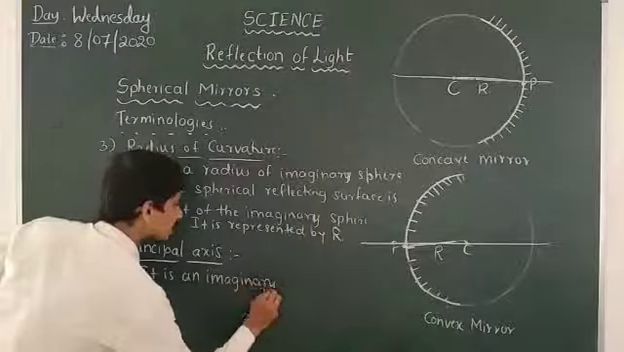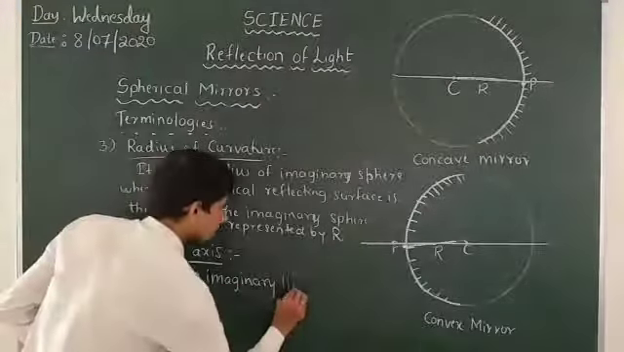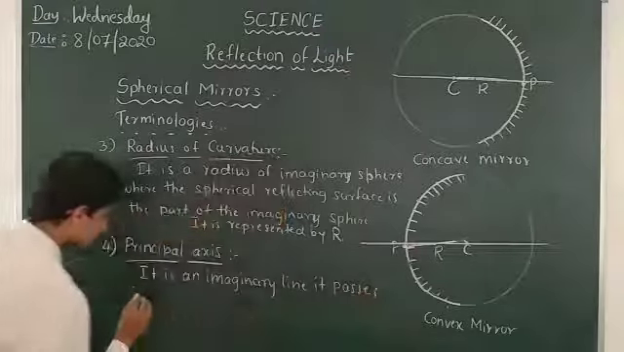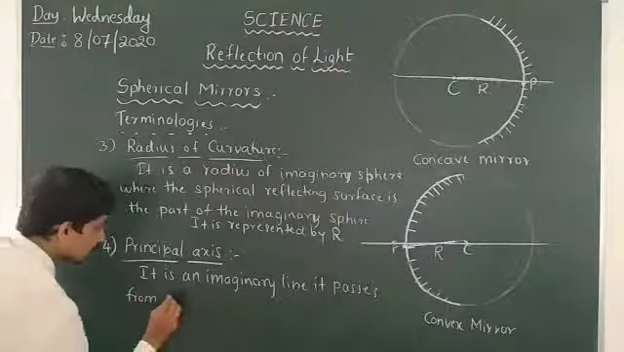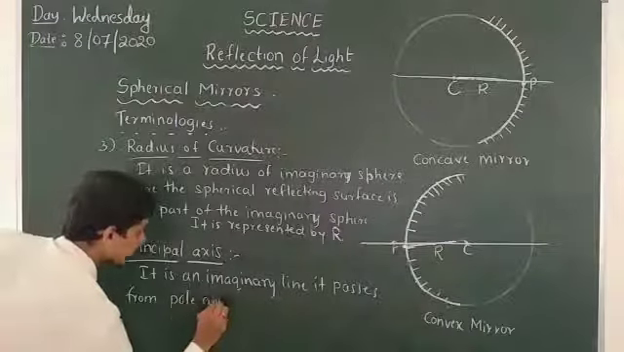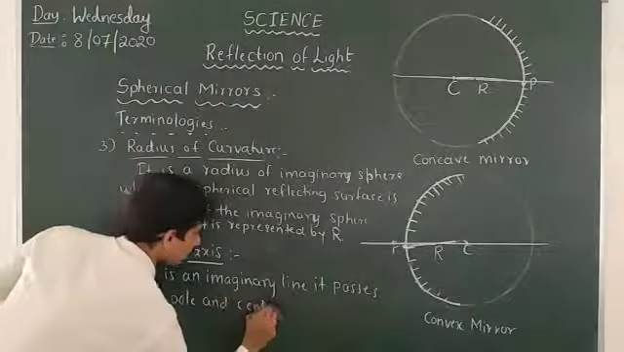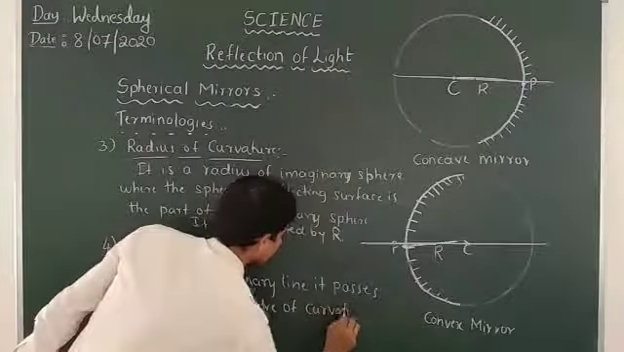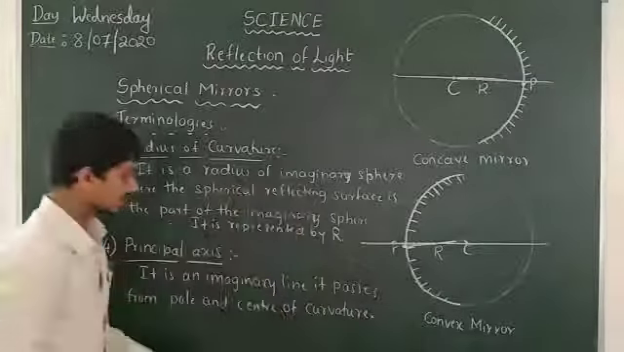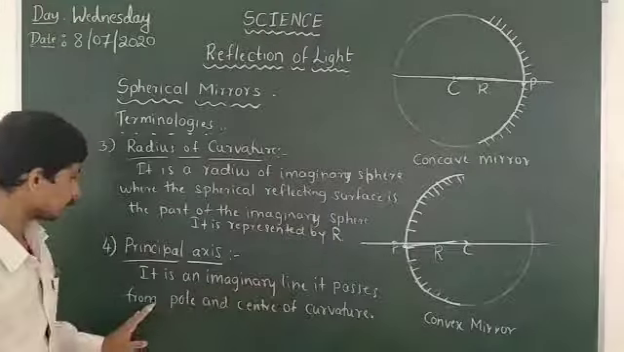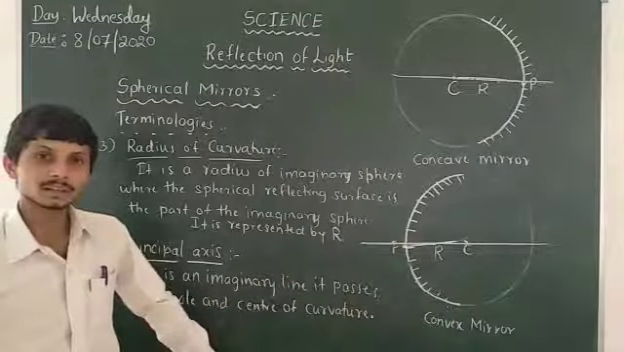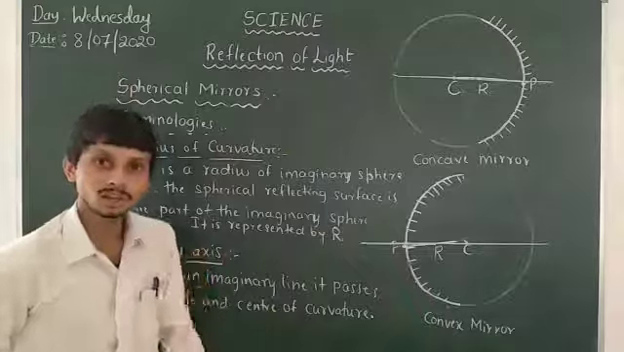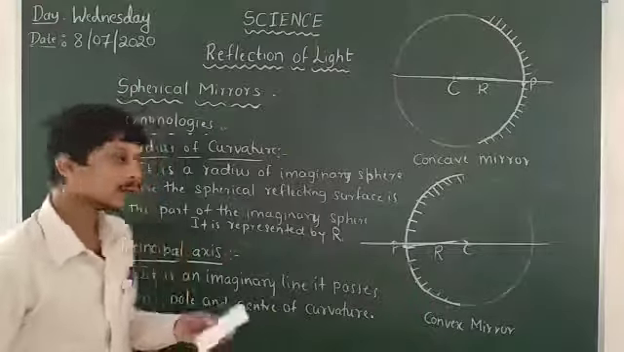So what is it? It is an imaginary line. And how is it? It passes through the pole and the center of curvature. It is an imaginary line that passes through the pole and the center of curvature. So we have done the four terminologies. Let us move on to the next terminology, that is principal focus.